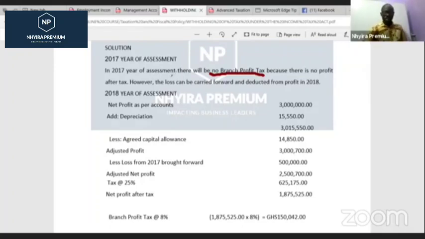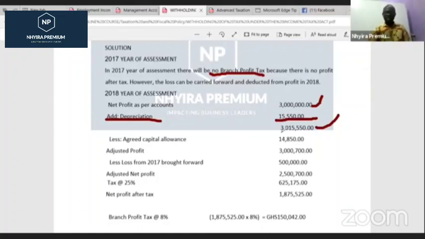So in 2018, they are declaring a profit of 3 million Ghana cedis. And then I told you that we have to add back the depreciation. So when we add back the depreciation, we're now going to have 3,015,550 Ghana cedis.